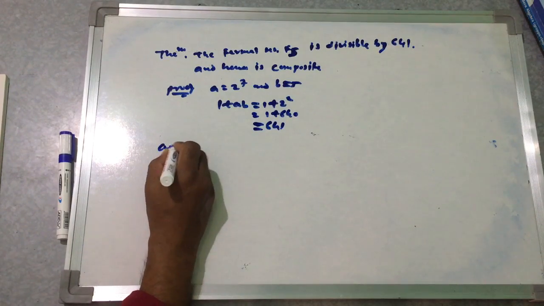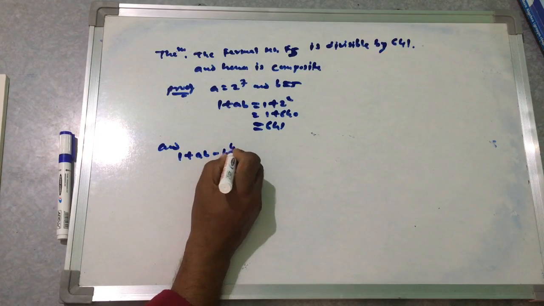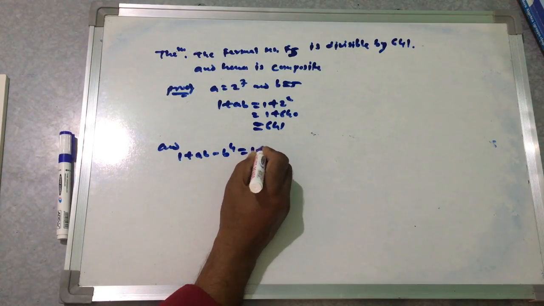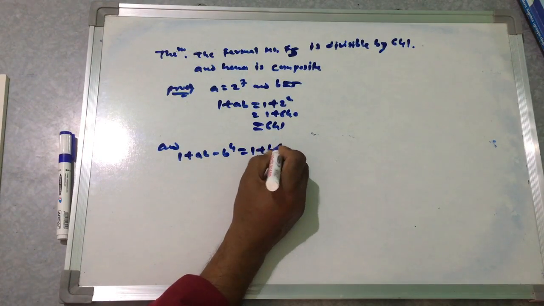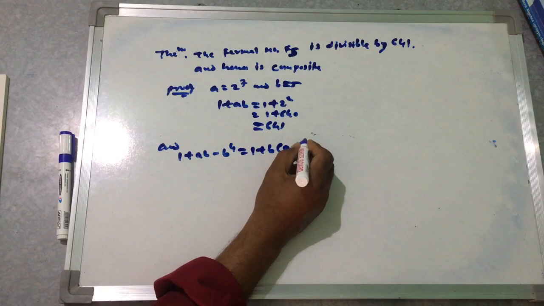And 1 plus AB minus B to the power 4 is equal to 1 plus B times (A minus B cube).